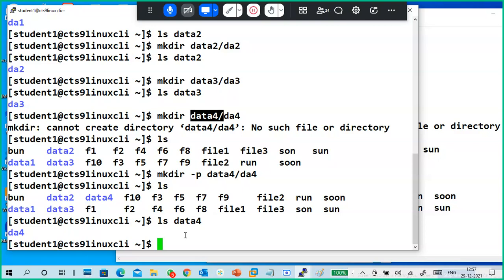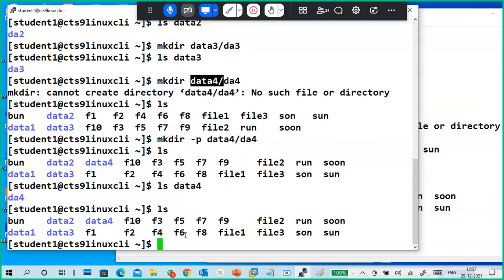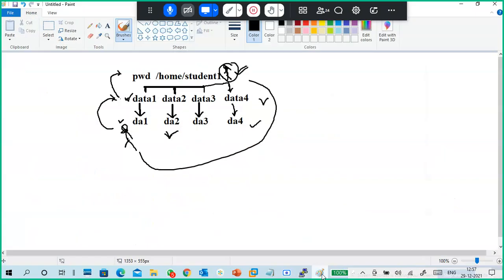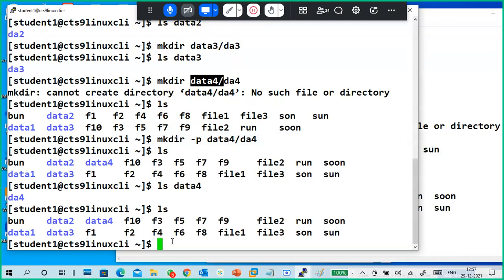cd is completed. Now copying of files. Again, in our current directory I have a file and three directories. Now the task is, can we change the directory name? Yes, we can change the directory name. Which directory do you want to change? F10. F10 is not a directory, it is a file. Oh, sorry. So data 3.